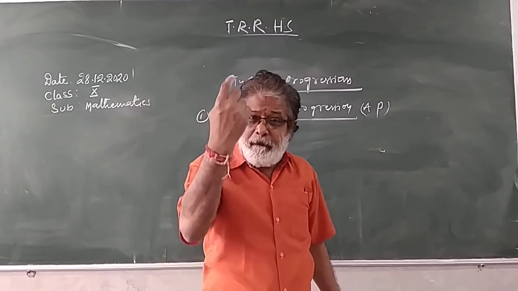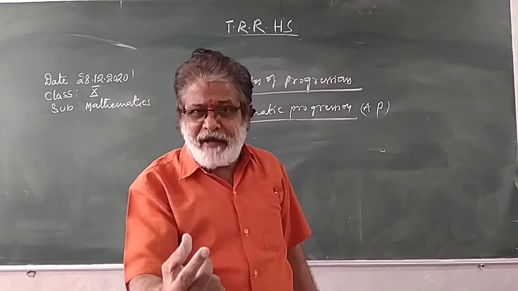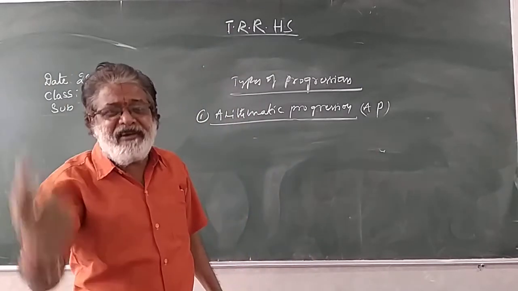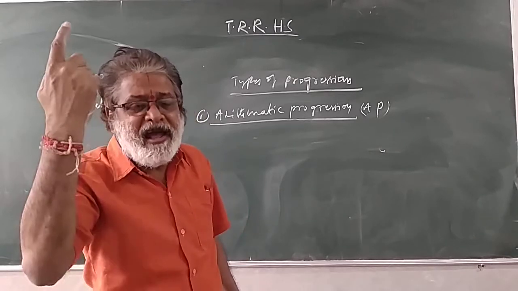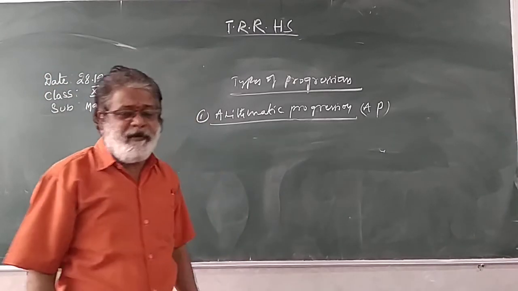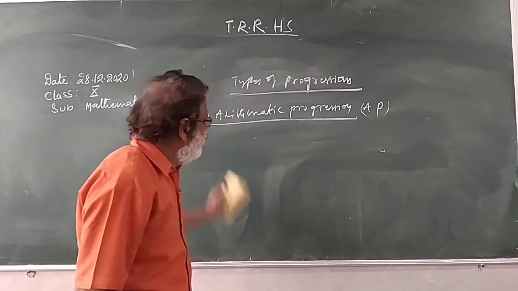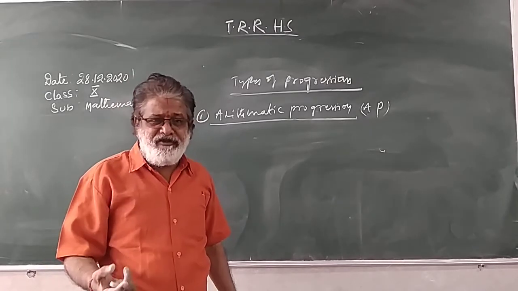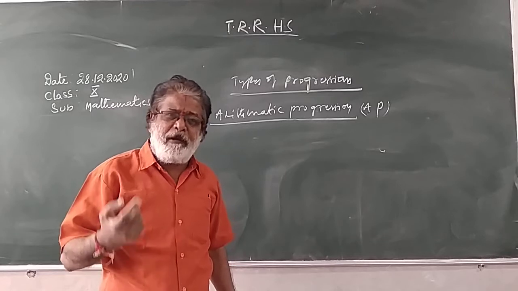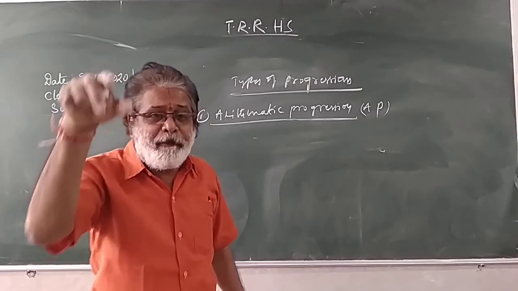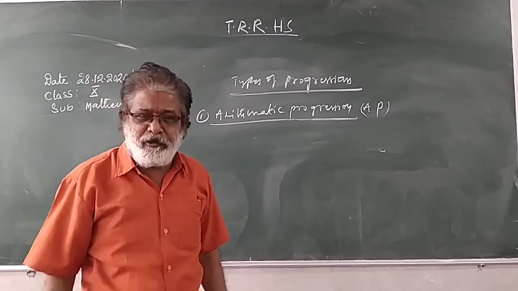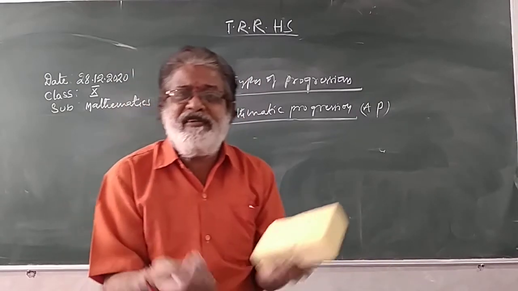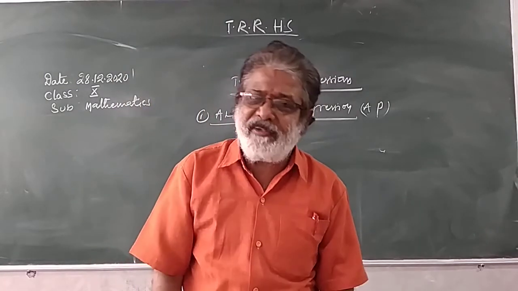Obtaining the succeeding terms by adding a fixed number to the preceding terms is called an arithmetic progression. In arithmetic progression, we observe that the difference between consecutive terms is the same.